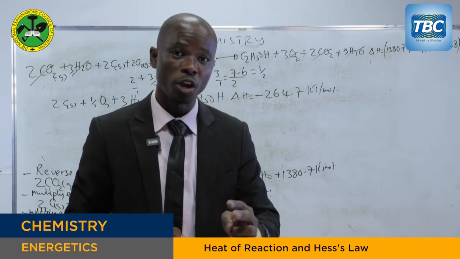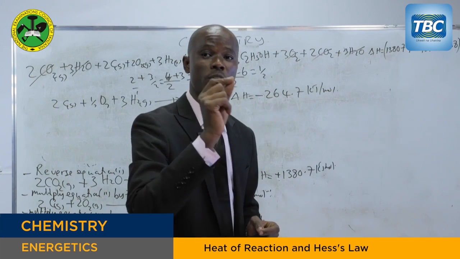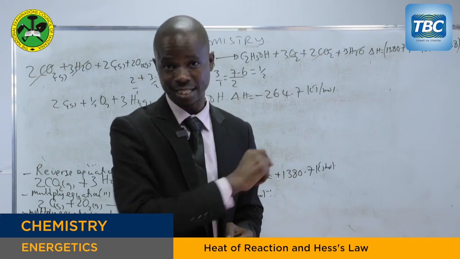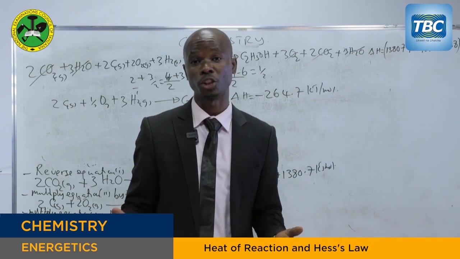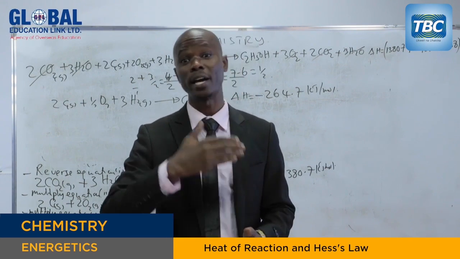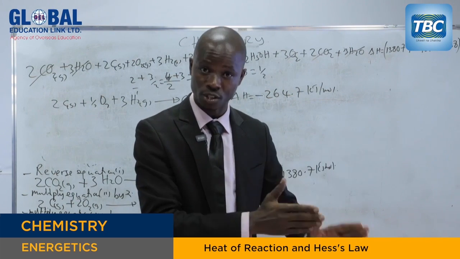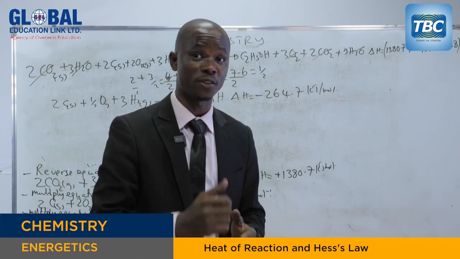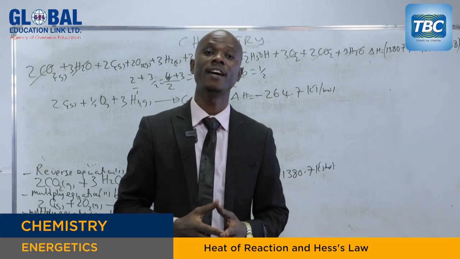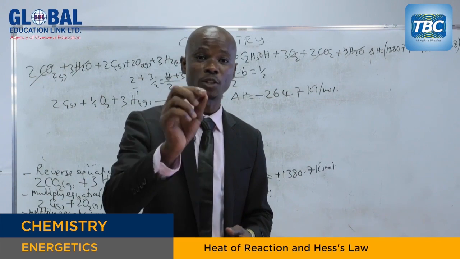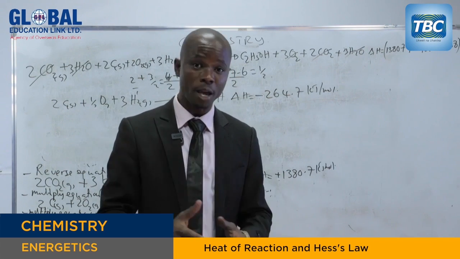But number two, you have to allocate the sign for the given thermochemical data. Because I told you that energetics is all about heat change. So it can either be endothermic or exothermic. So it is very important to check whether the given process is endothermic or exothermic. That is very, very important. But also you have to manipulate the given thermochemical equations in order to get the required equations. That is very, very important for you to remember.